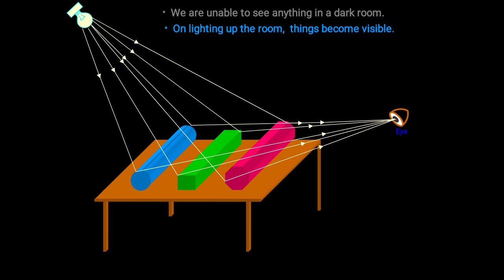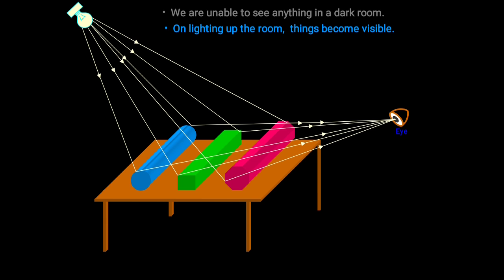So, today we will start the chapter Light of class 10th. So, see, we are unable to see anything in a dark room. If there is a dark room, then you cannot see anything. When you will be able to see things, it means on lighting up the room, things become visible.